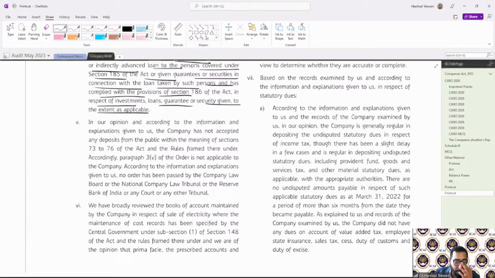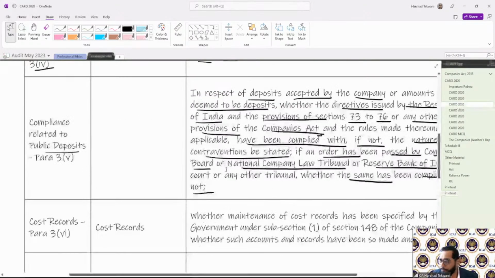Now with respect to the public deposit. It says that the company has not accepted any deposit from the public within the meaning of sections 73 to 76 of the Act and rules framed thereunder. Accordingly, paragraph 3(4) of the order is not applicable to the company. According to the information, no order has been passed by any such tribunal, hence nothing to report. So if it is applicable, then it will be reported here, otherwise not. Clear? Okay.